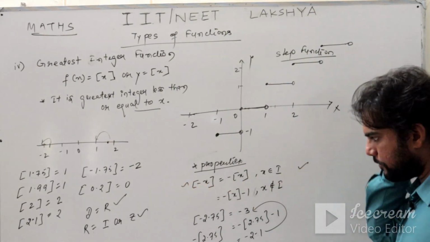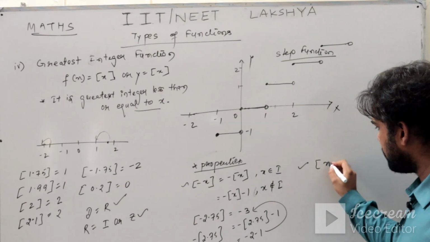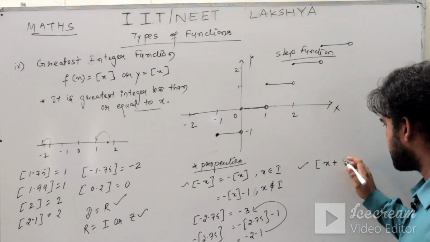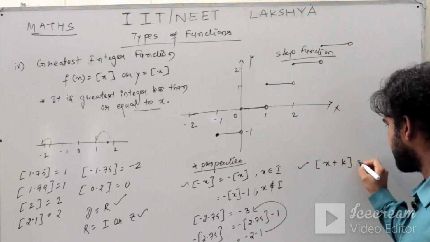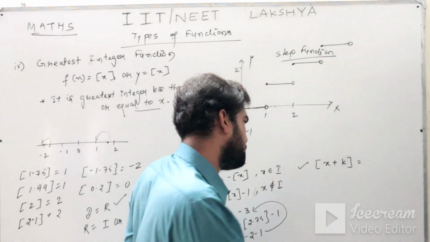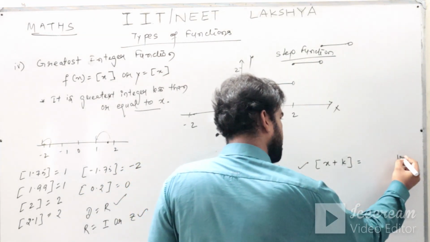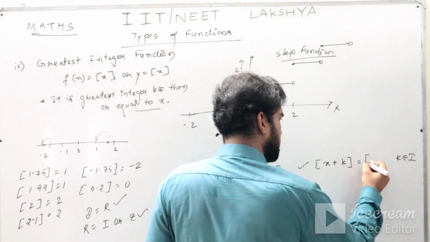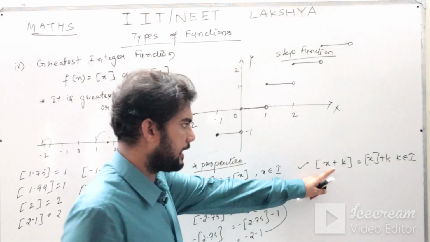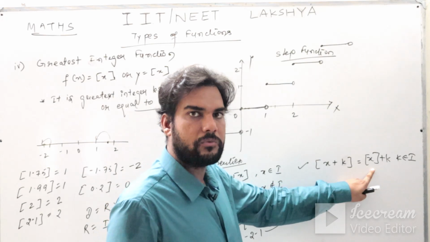Another property you can observe here is the greatest integer of x plus k, where k is an integer, k belongs to I. Greatest integer of x plus k can be written as greatest integer of x plus k.